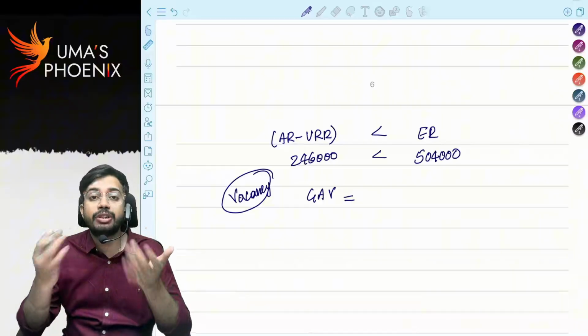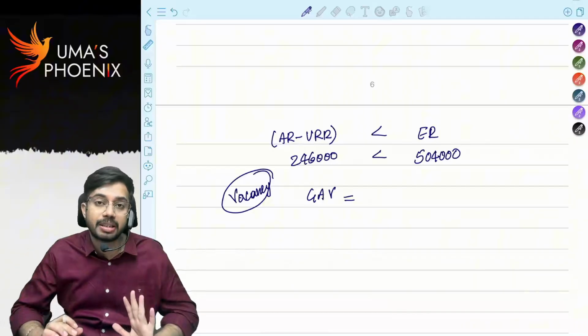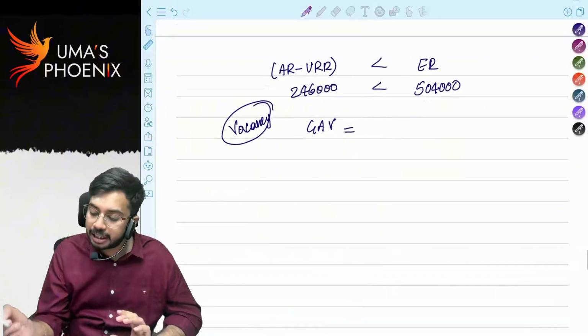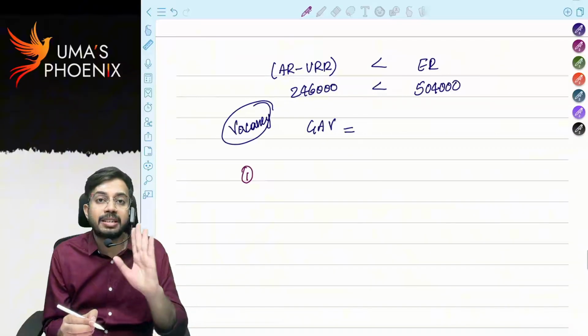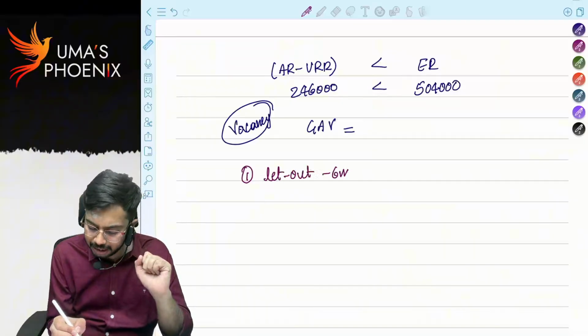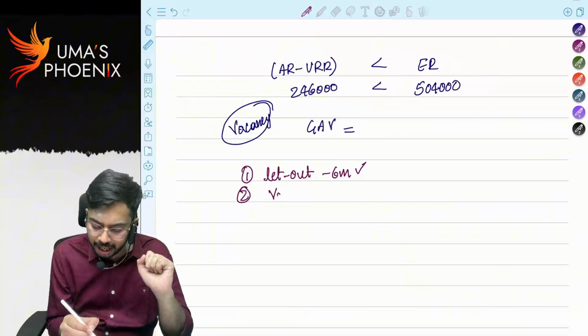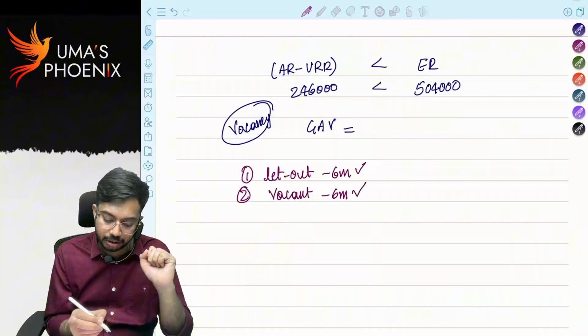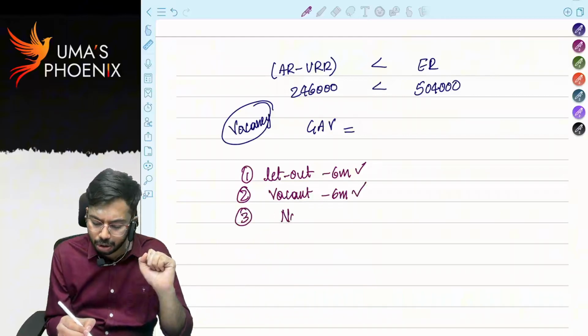If vacancy test is not qualified, expected rent will be considered as gross annual value. First test. House property is let out? Yes, it was let out for 6 months. Condition 1 satisfied. House property vacant? Yes, house property vacant for 6 months. Condition 2 also satisfied.